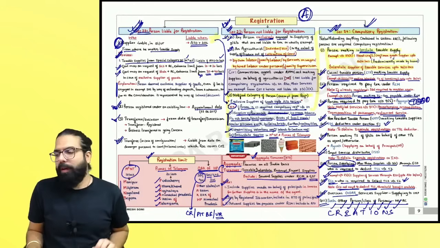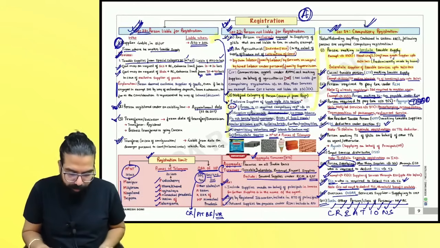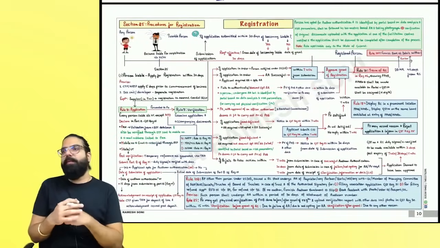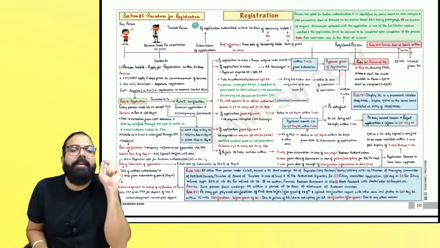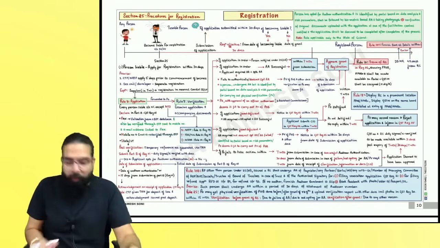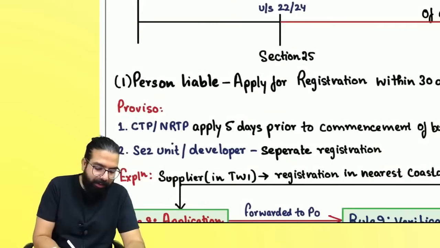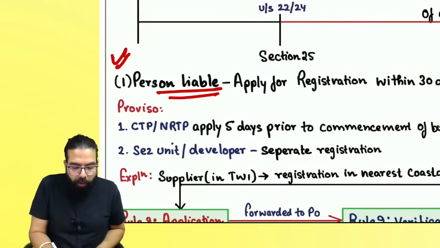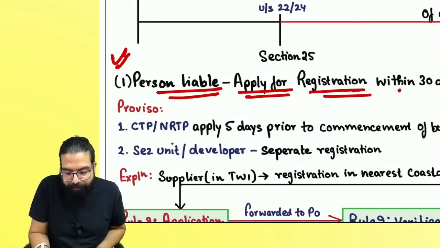Now, let's go ahead and move to the next section, everyone. The next section over here is section number 25. Everyone listen to me very carefully. Once you become liable under section number 22 or 24, section number 25 comes and says a person who has become liable should always apply for registration within 30 days.